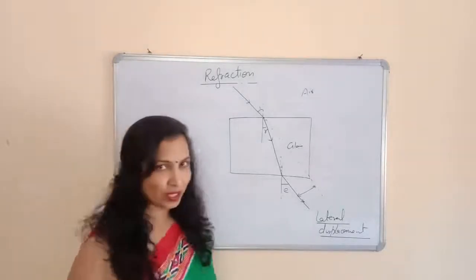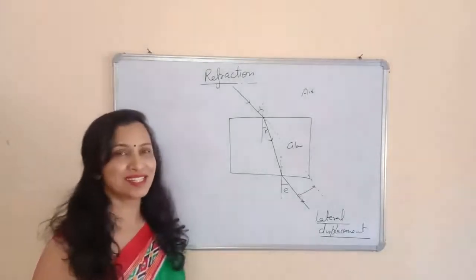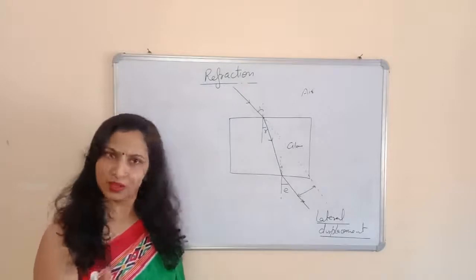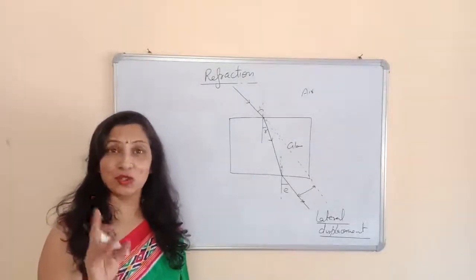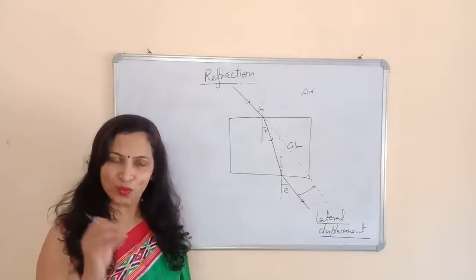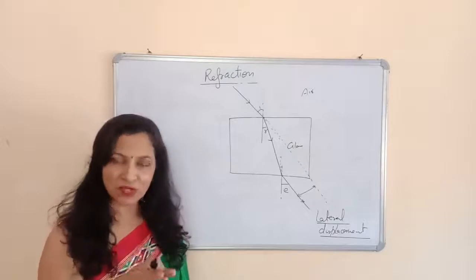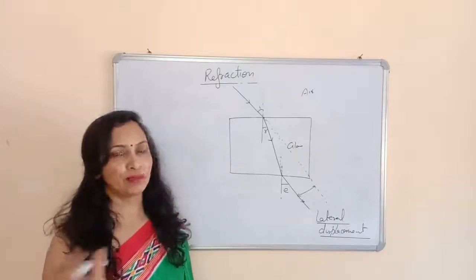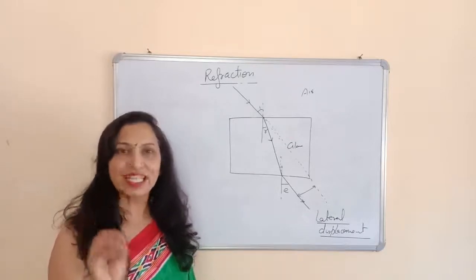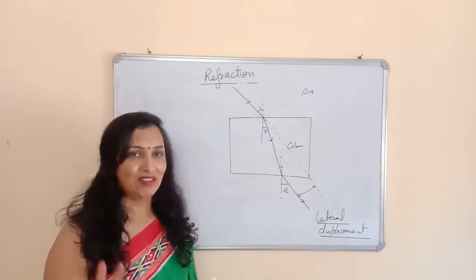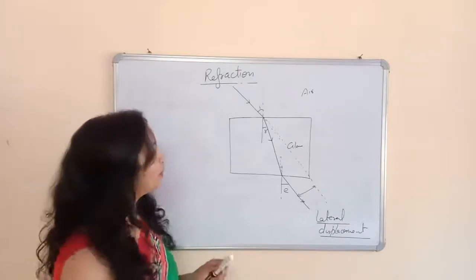Okay, I want to say one thing: we know that the speed of light changes when it passes from one medium to another medium. You know it. I will ask you in the Zoom class, which physical quantity of the light does not change when it passes from one optical medium to another optical medium. Again, the question is, what physical quantity of light does not change when it passes from one optical medium to another optical medium? We know that the speed of light changes.